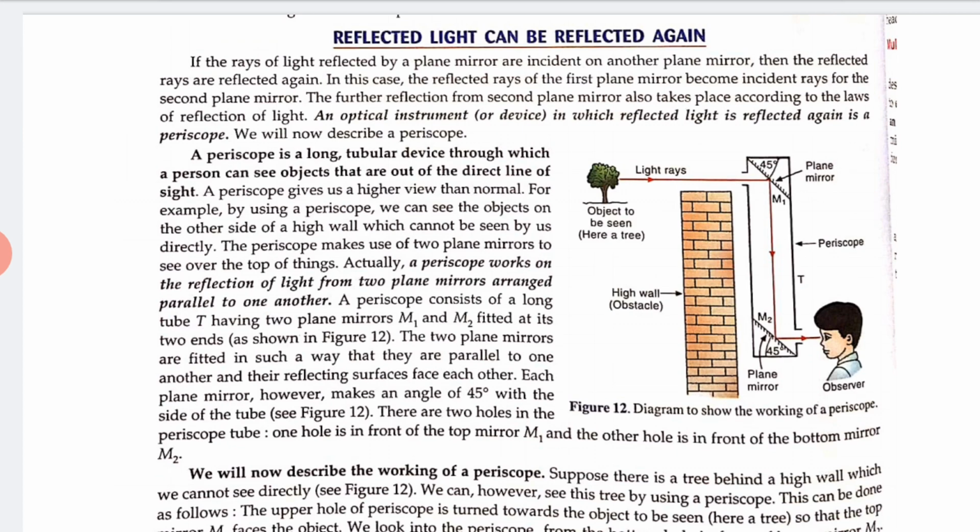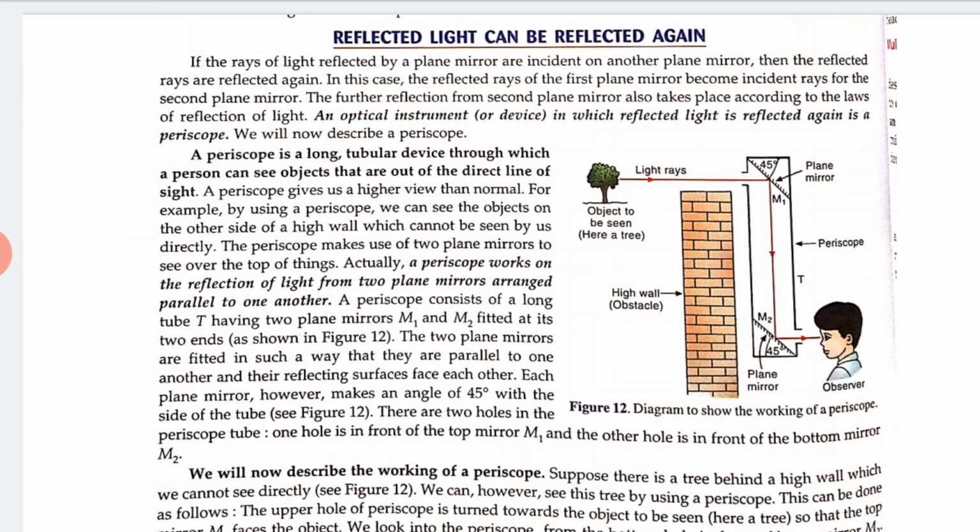An optical instrument, or we can say a device, in which reflected light is reflected again is a periscope. Okay, so we will now describe what a periscope is. A periscope is a long tubular device through which a person can see objects that are out of the direct line of sight. So just see this figure. In this figure there is a diagram to show the working of a periscope.